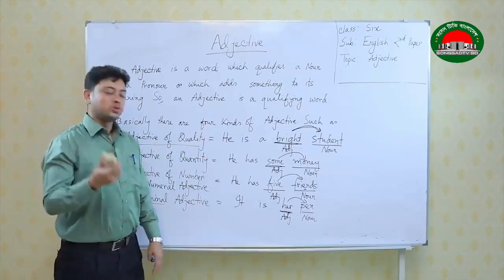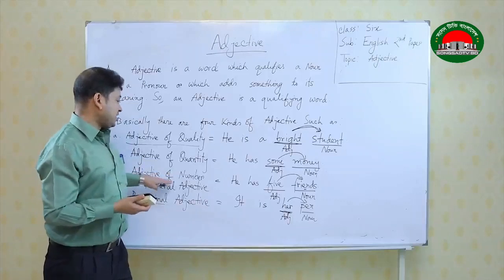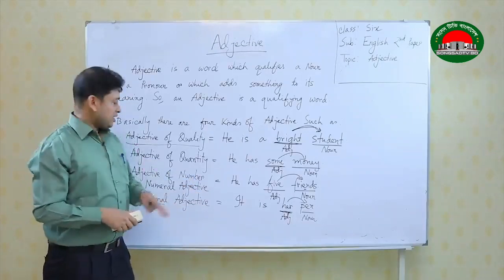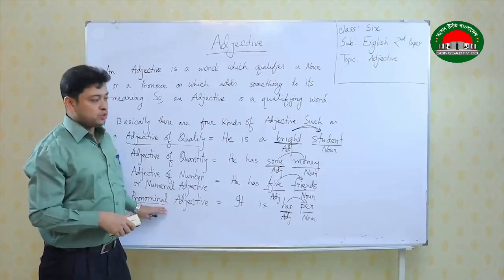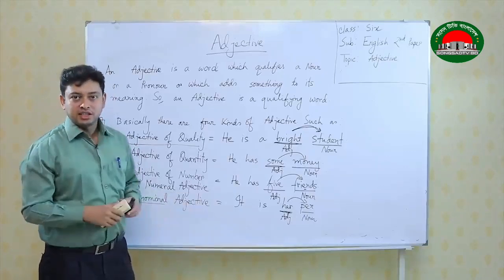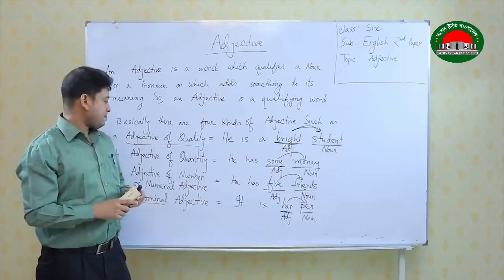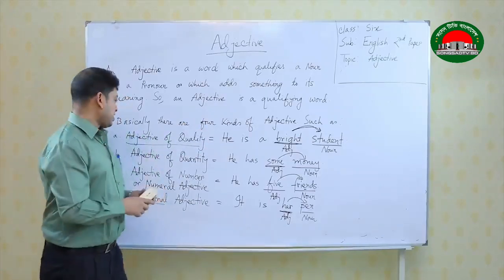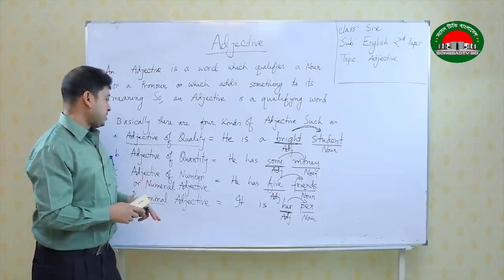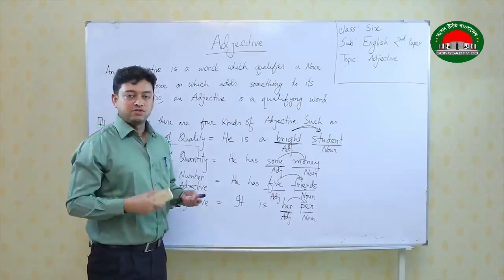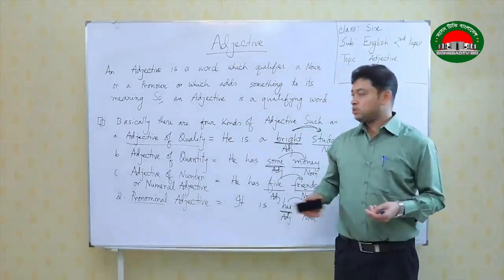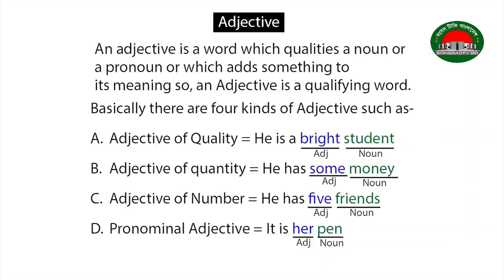Now, we shall move on to the classification of adjective of number or numeral adjective, because it has got some other ideas, and the pronominal adjective as well, because pronominal adjective can be classified in other 4 or 5 ways. So, please write down the example in your copies, then we shall write down adjective of number, and we shall discuss more on adjective of number or numeral adjective or pronominal adjective. So, please write down these examples in your copies.